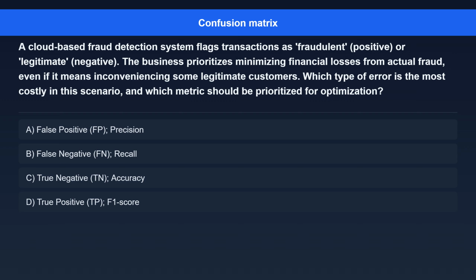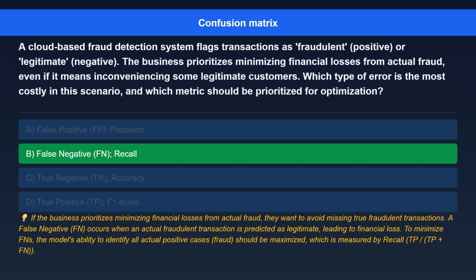Option A, false positive, FP, precision. Option B, false negative, FN, recall. Option C, true negative, TN, accuracy. Option D, true positive, TP, F1 score. The correct answer is false negative, FN, recall.